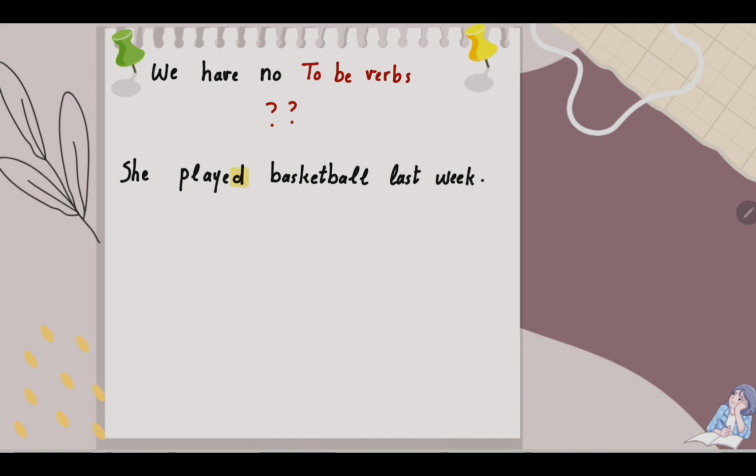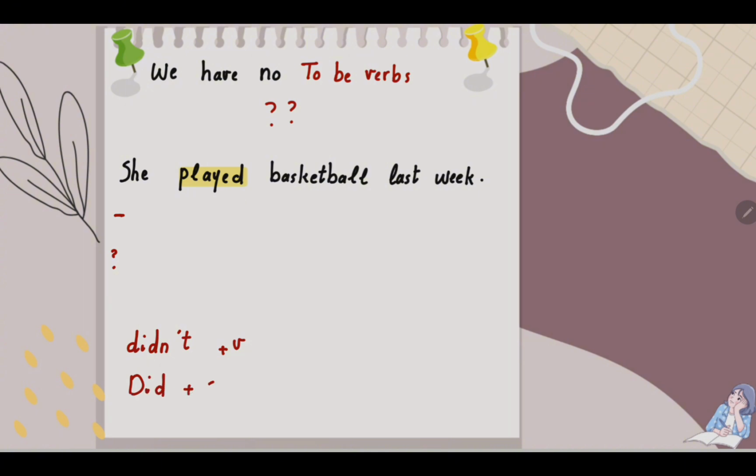When we have no to be verbs in our sentence, we have to use auxiliary verbs for making negative and question. What are our auxiliary verbs in past tense? For make it negative, didn't. For make it question, did.